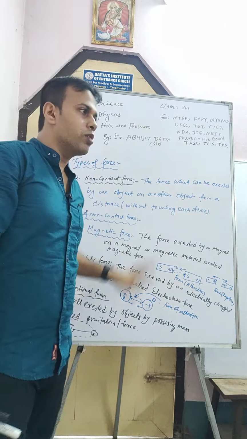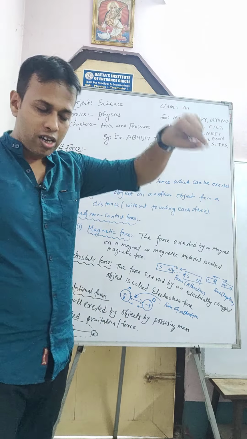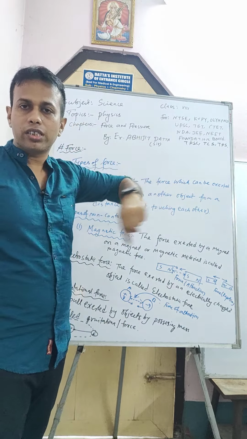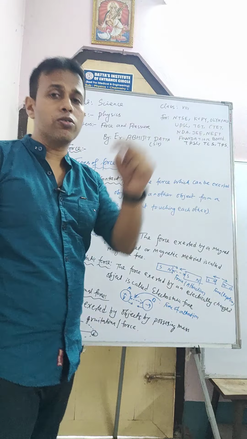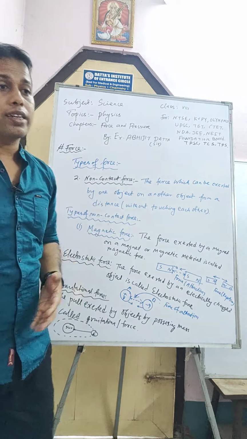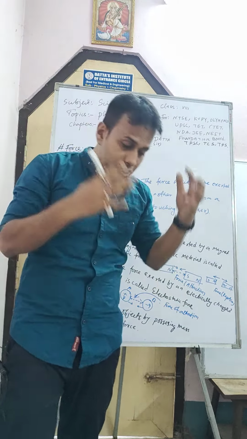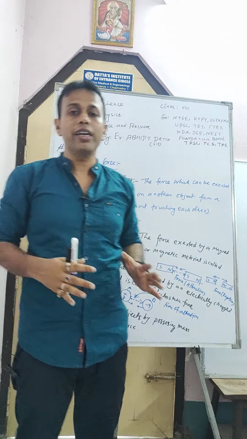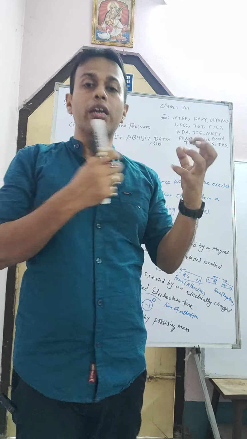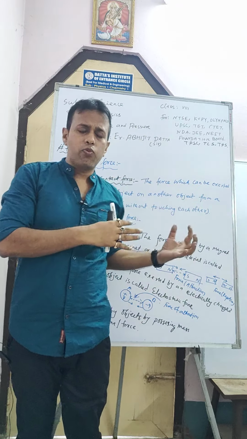Due to this gravitational pull, our solar system exists. If gravitational pull was not there, our Earth would not rotate around the Sun, and the Moon would not rotate around the Earth either, and even I would not be still here on the floor. That is because of gravity or gravitational force. That is the basic difference between gravitational force and gravity.